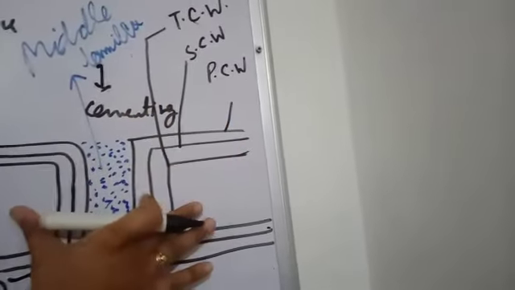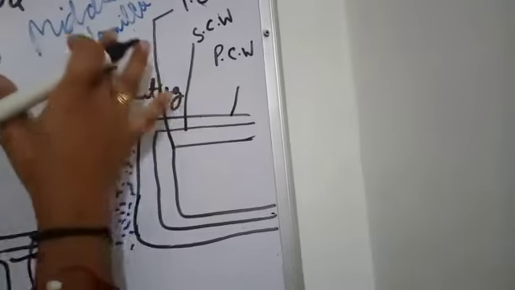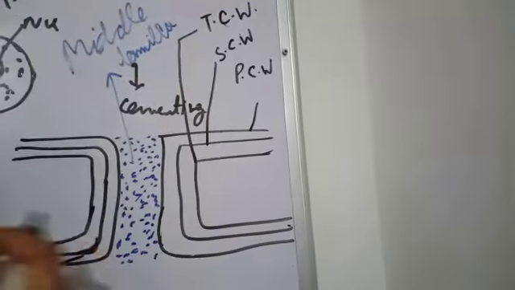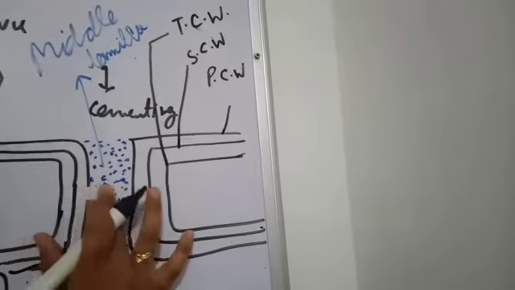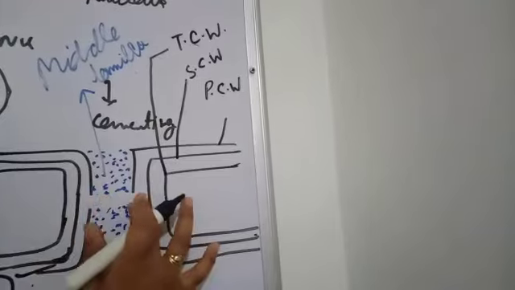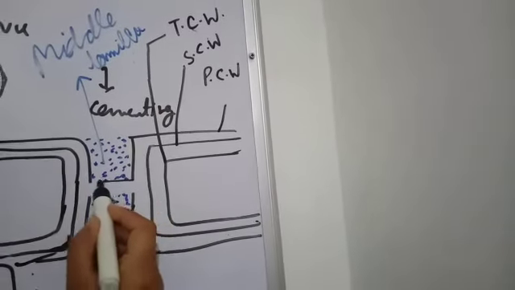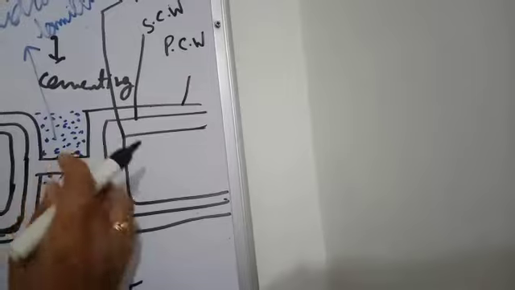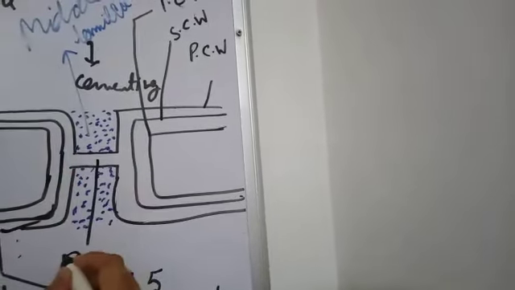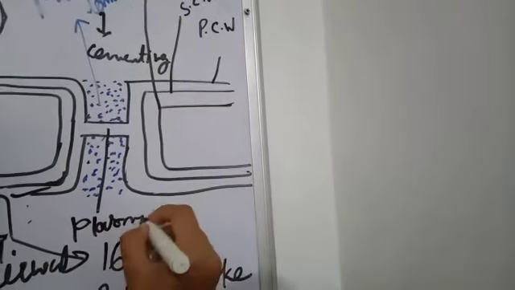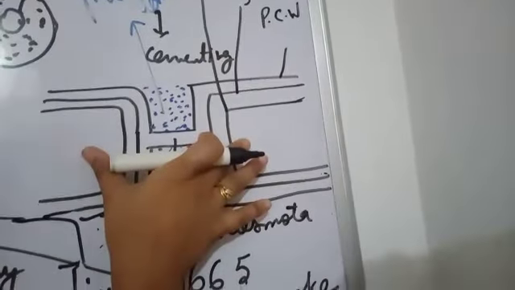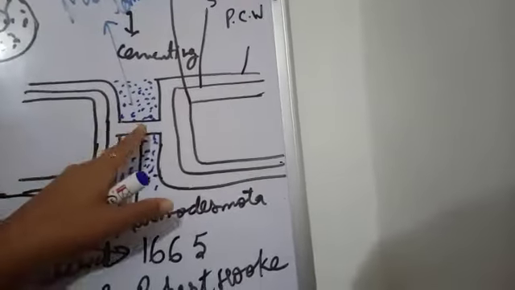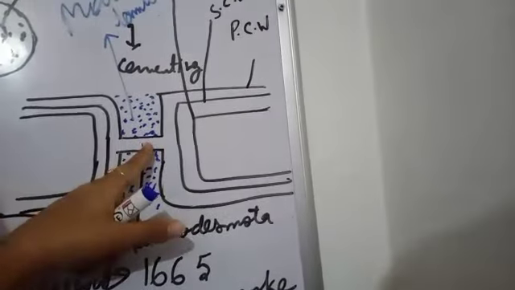Cement means when you join two bricks, you apply cement in between. So same like that, the middle lamella is the cementing part. Okay. And this middle lamella will disappear when plasmodesmata is found. Plasmodesmata means it's a kind of bridge between two cells. A bridge-like structure is found which is called plasmodesmata when the two cells are joined together. Fine. At that time the middle lamella disappears.